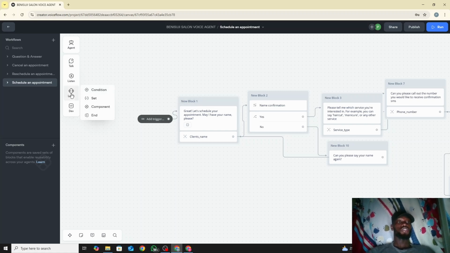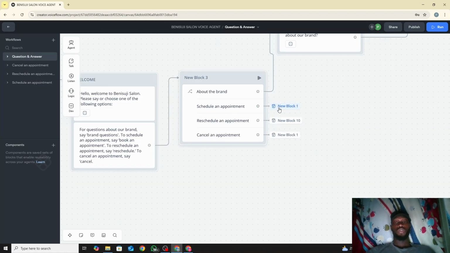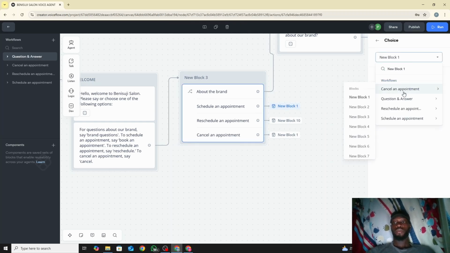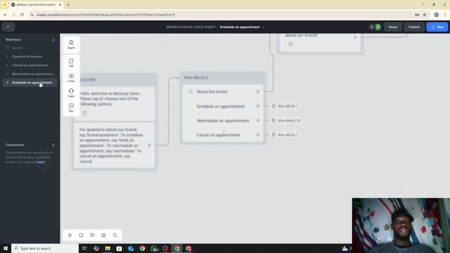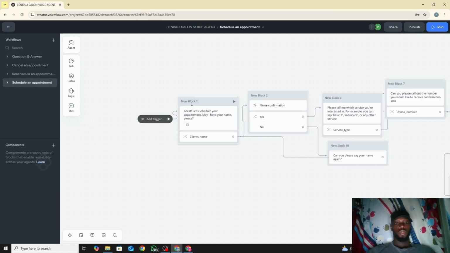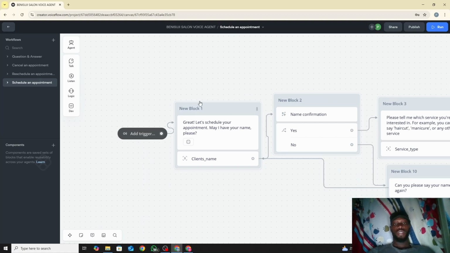So we linked it straight to this place from here, the same way we did it before. Just drag it out, then you continue the whole process, and you go to the block, and that is schedule an appointment, new block one. Don't forget it was new block one with me, so you have to know the block you're putting it at. As you can see, it's new block one, so it makes it easier, and it goes straight to this block here.